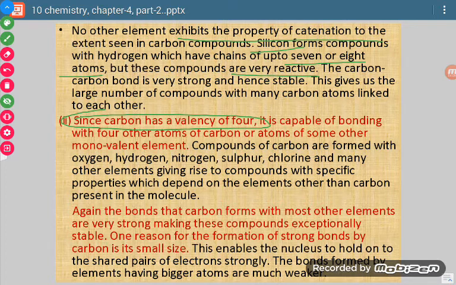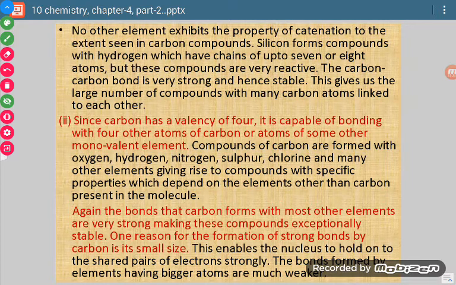Okay, so compounds of carbon are formed with oxygen, hydrogen, nitrogen, sulfur, chlorine and many other elements, which gives rise to compounds with specific properties. It means because of this tetravalency, it can form bonds with so many other elements.